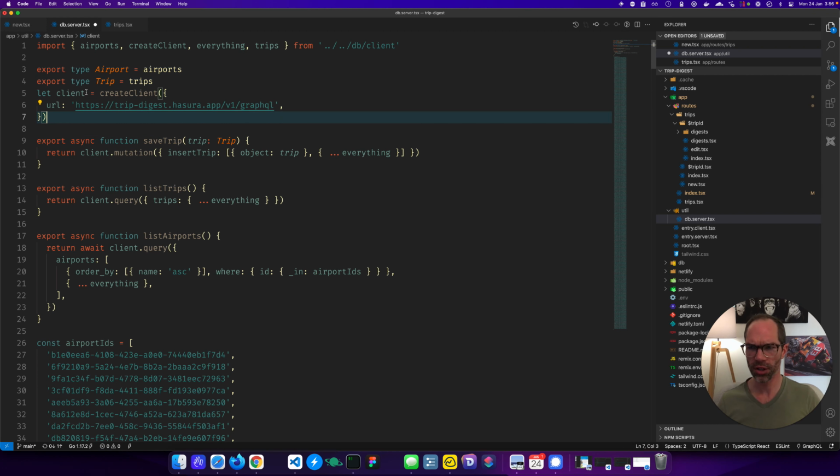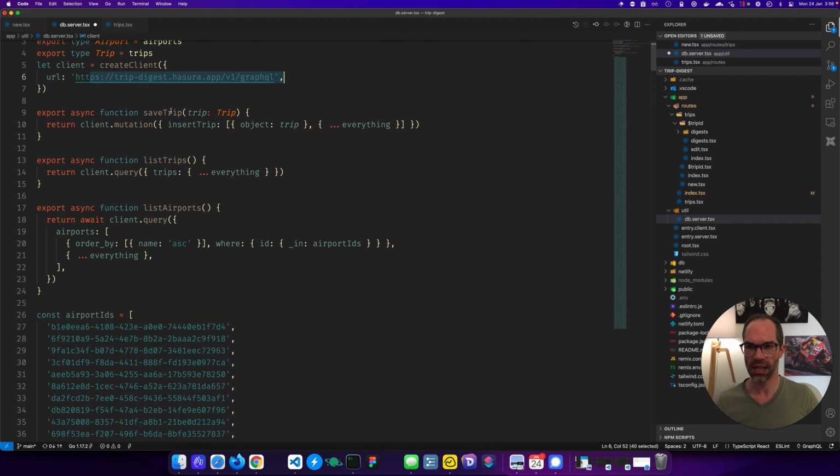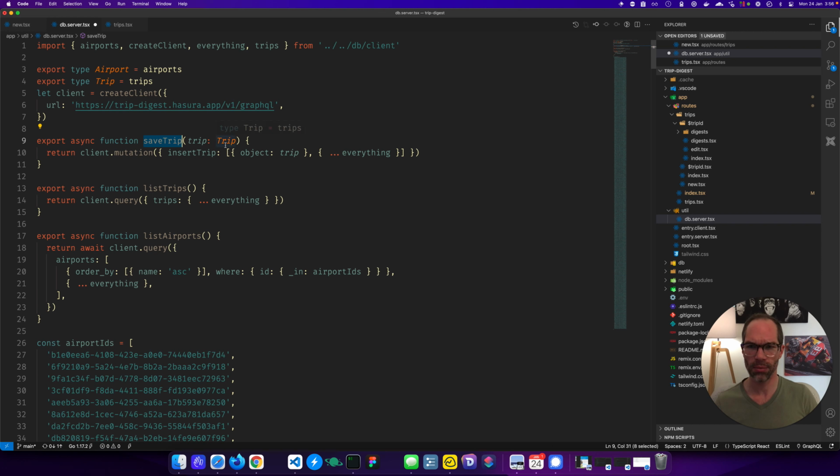But with GenQL, I just say create client against this URL. And then save trip is just going to be a client mutation, insert trip, and the object passed in is the trip. So this save trip is taking the same shape object that is expected from the insert trip mutation from my Hasura server via GenQL. That's really cool. And here I've just got everything, because I could actually say I only want domestic or international true as the return property of the object. But you can also just say, give me everything back.